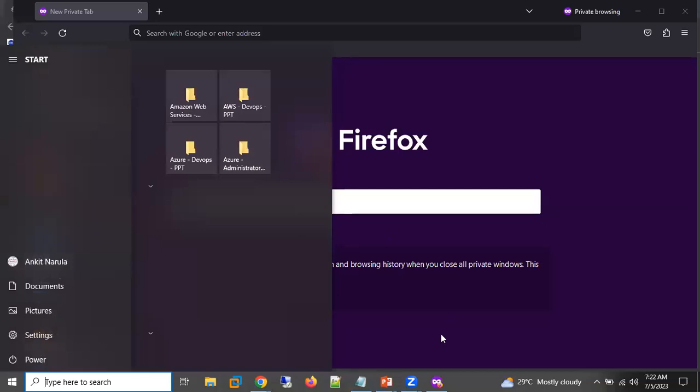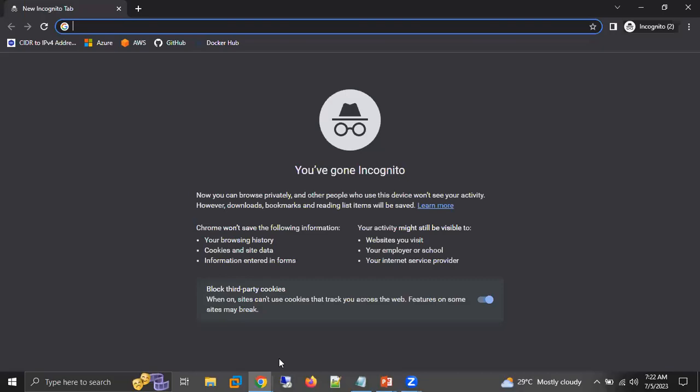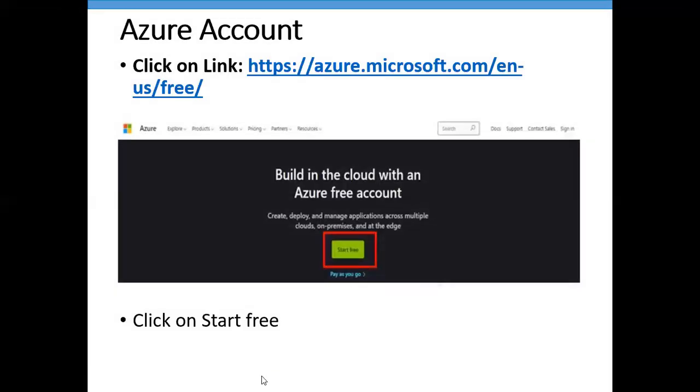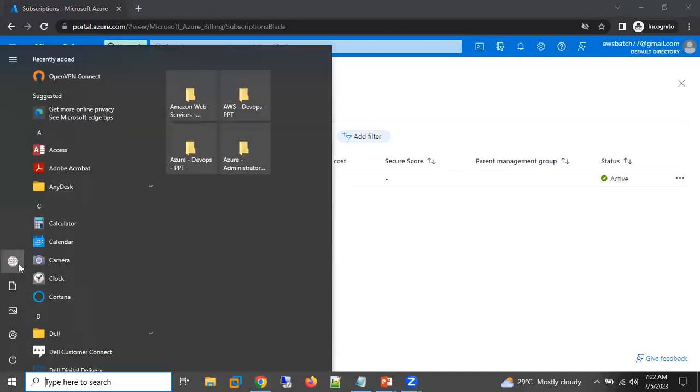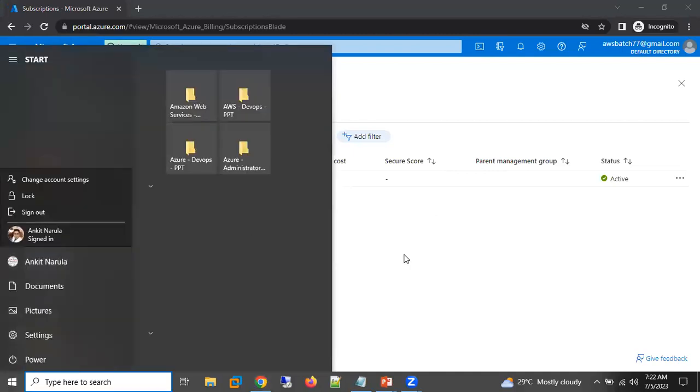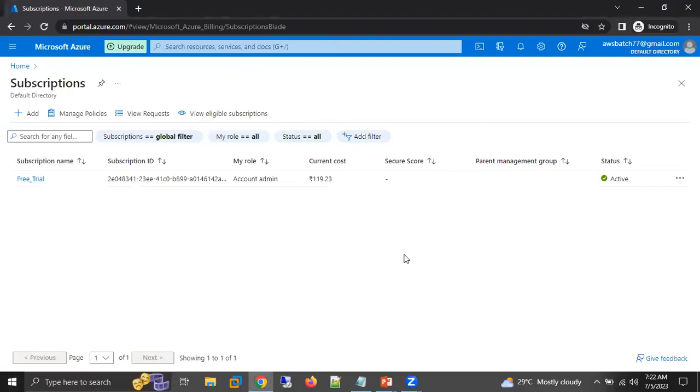If you have noticed, I have opened my Azure account in a private window. I'm not using a normal window because I'm using some other email ID here, and in my system I have logged in with a different email ID. So whenever you log in for practice, try to open it in a private window. Okay.